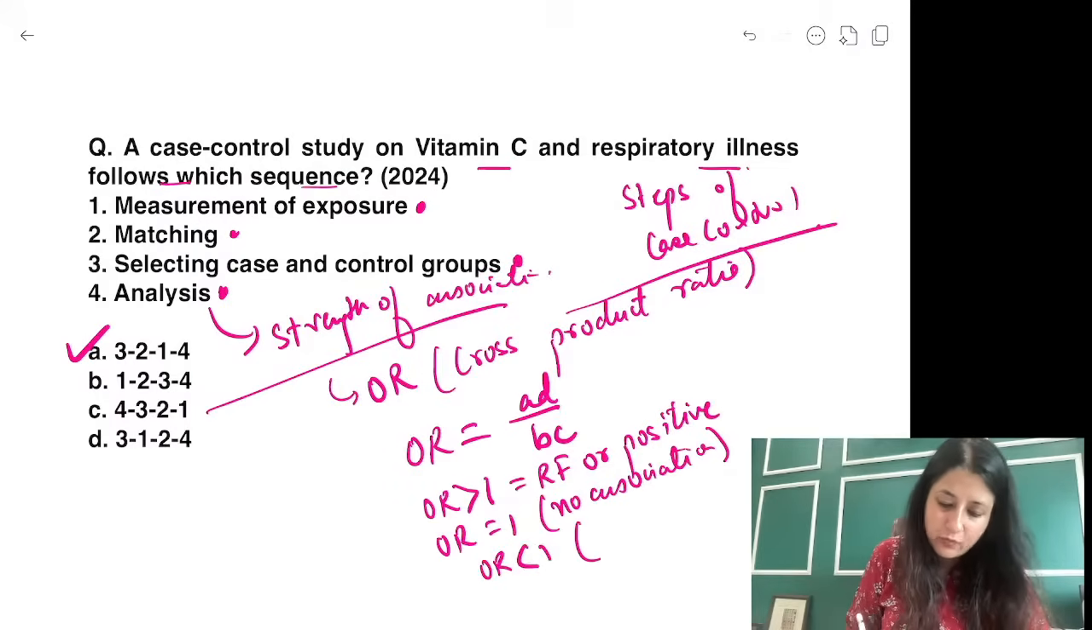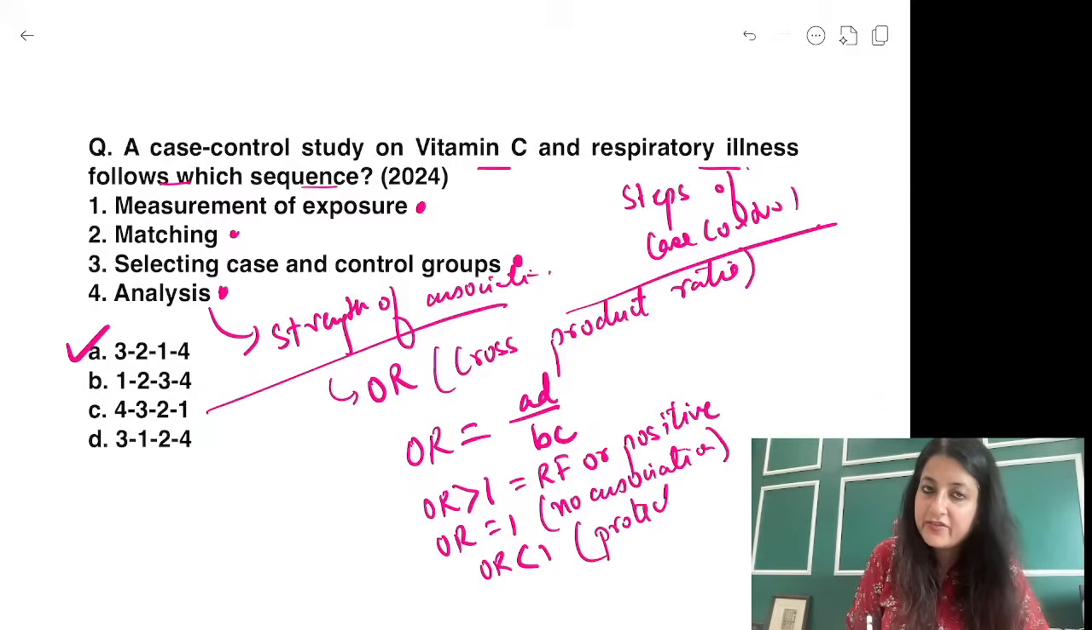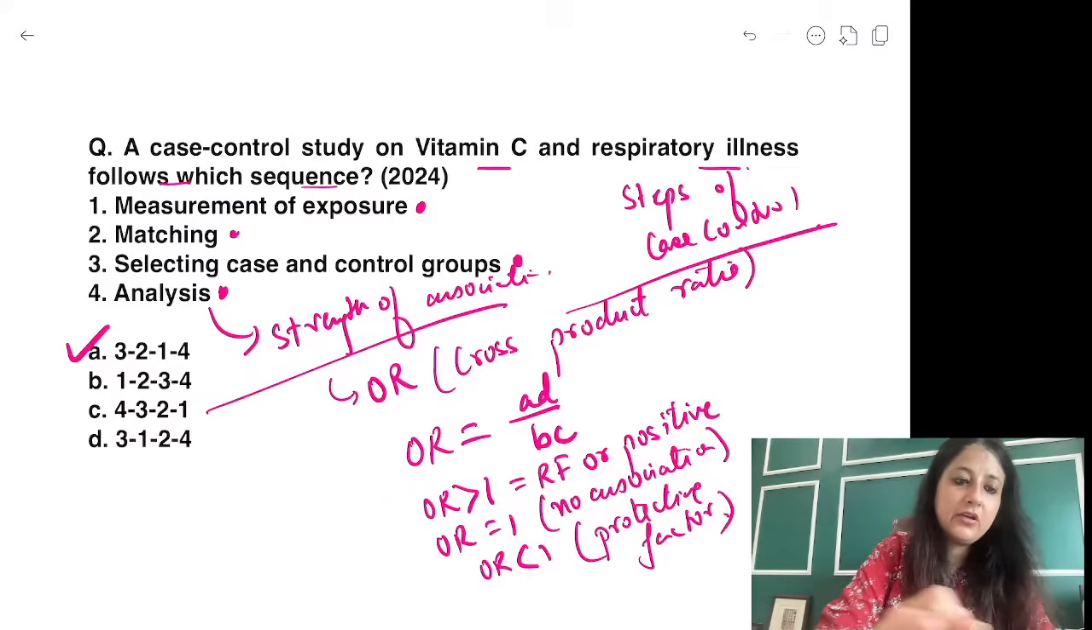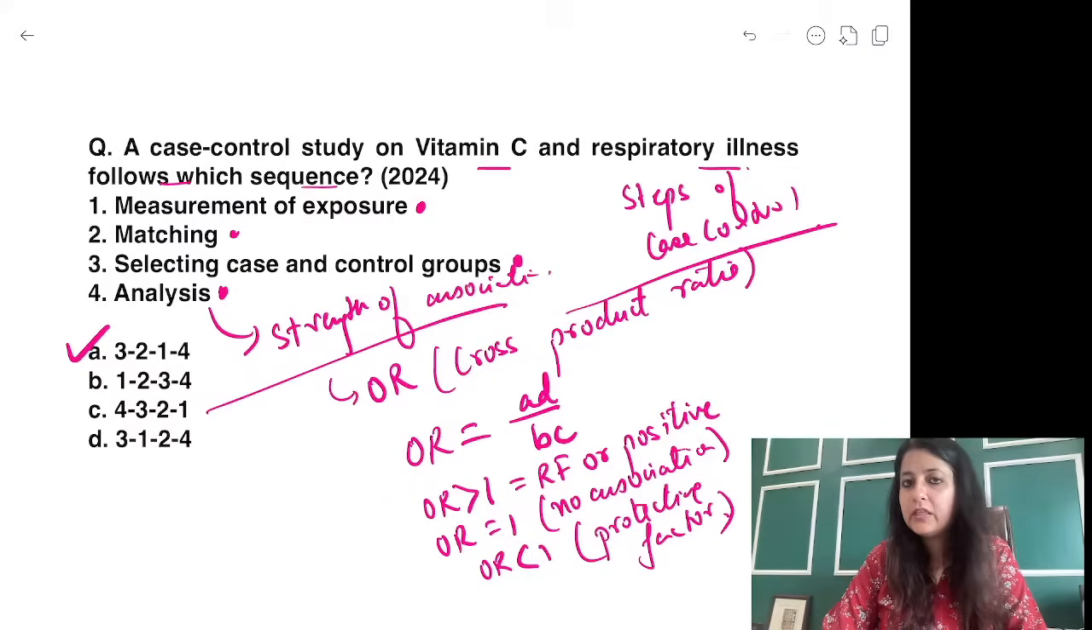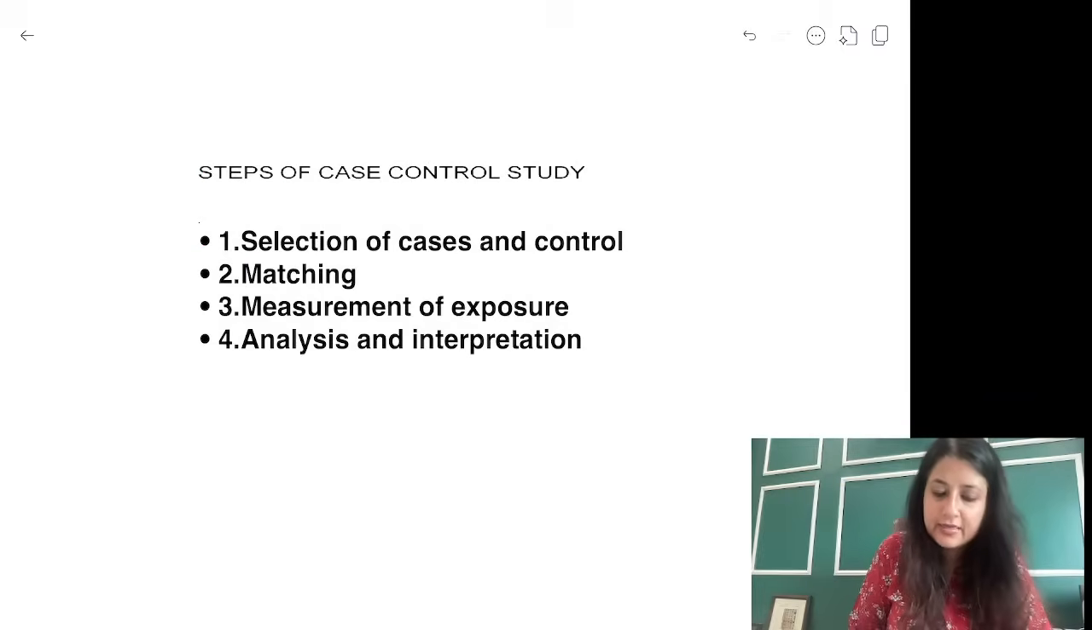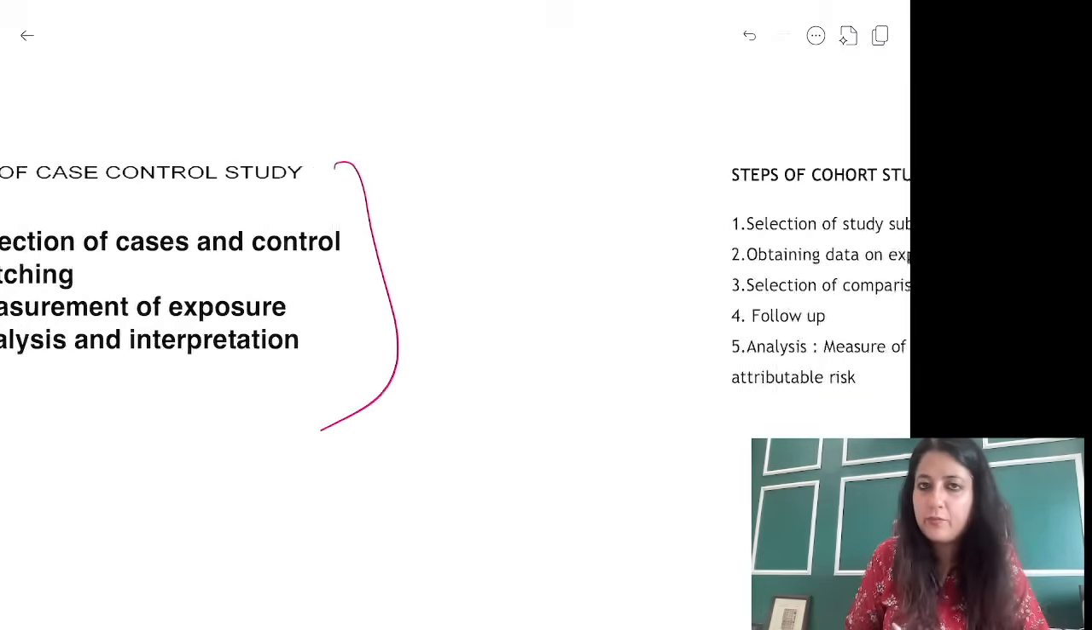OR less than 1 मतलब क्या होता है? Protective factor or negative or inverse association. Clear? Chalo, let's go to the next question, guys. This we've already discussed, so I'm moving ahead.